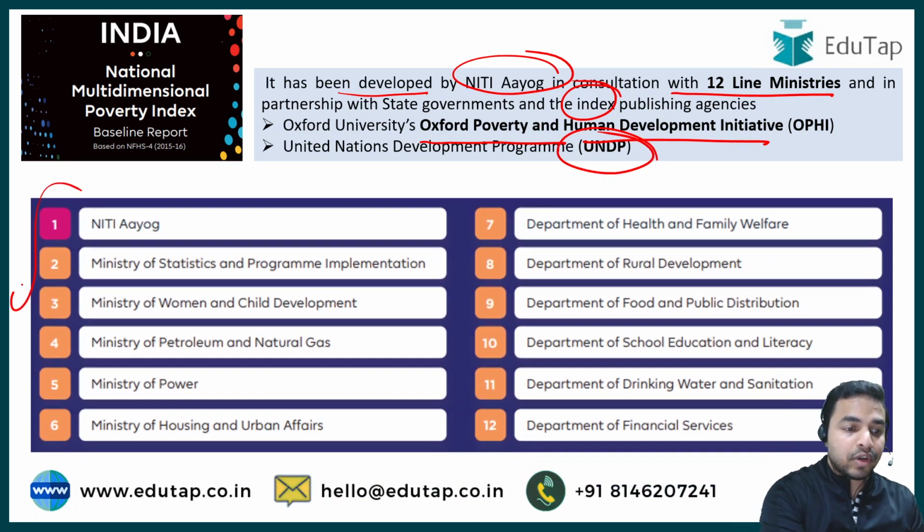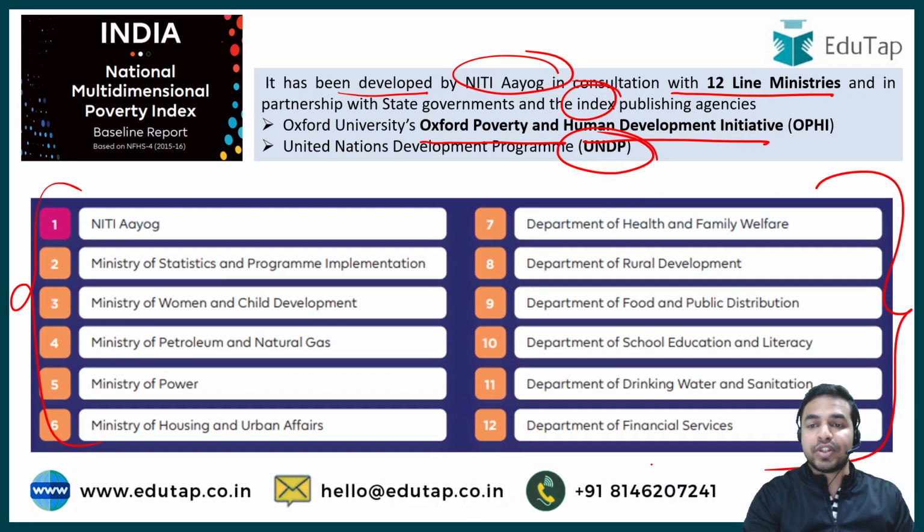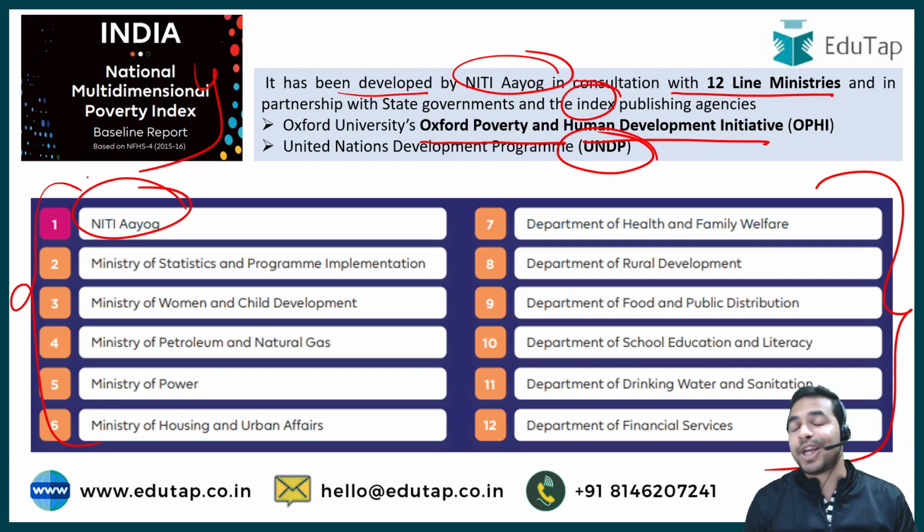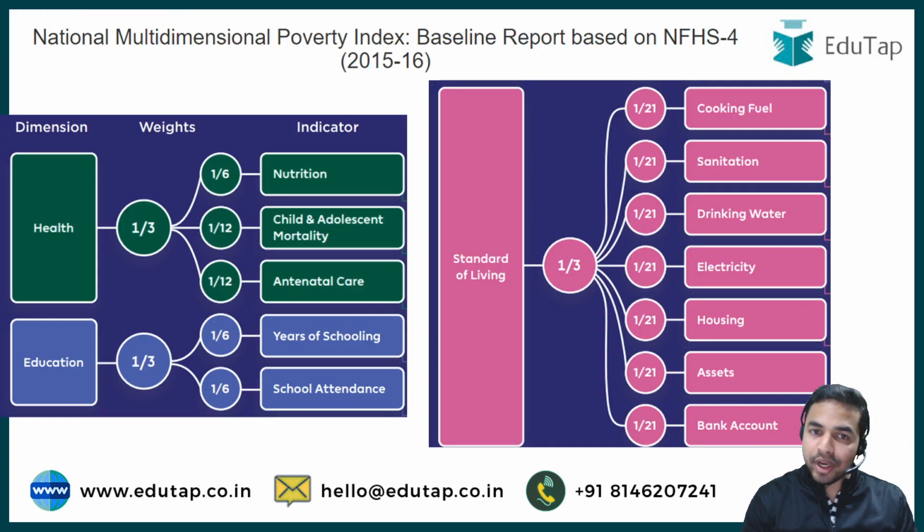And here is the list of all the 12 line ministries which are involved in the development of the National Multidimensional Poverty Index along with Niti Aayog. I want to add here that Niti Aayog is the nodal ministry for the development of the National Multidimensional Poverty Index.